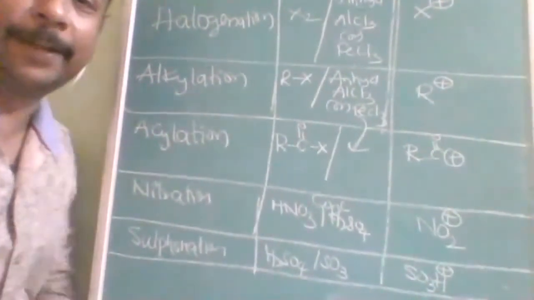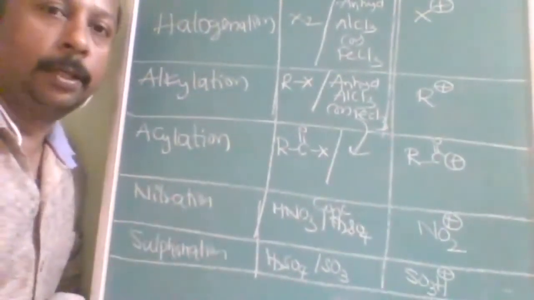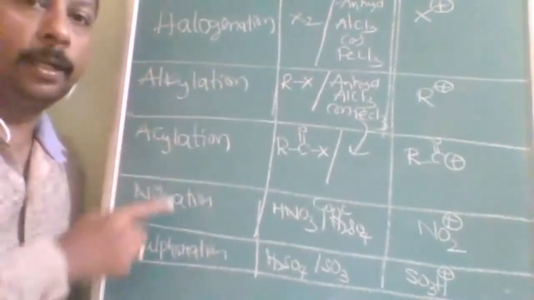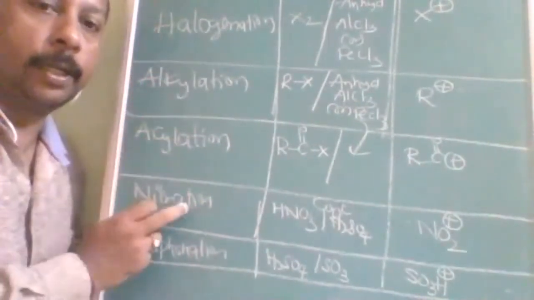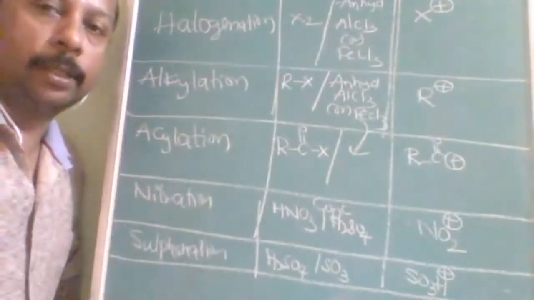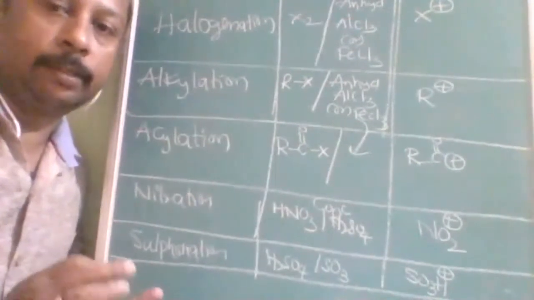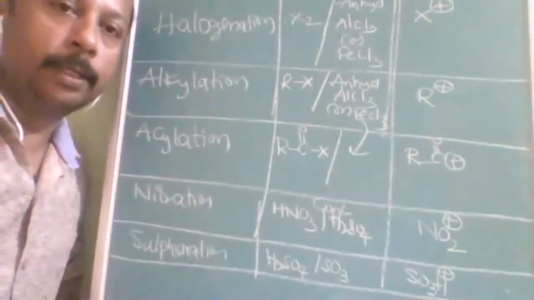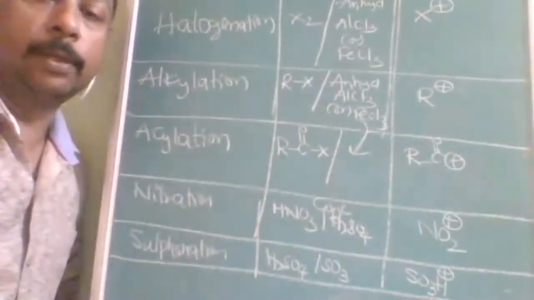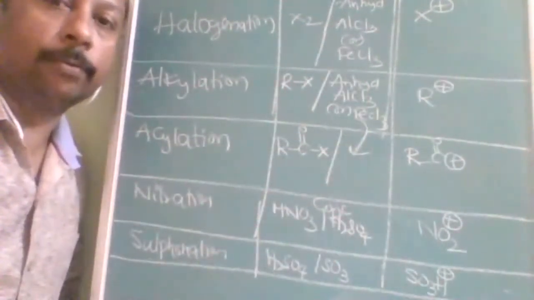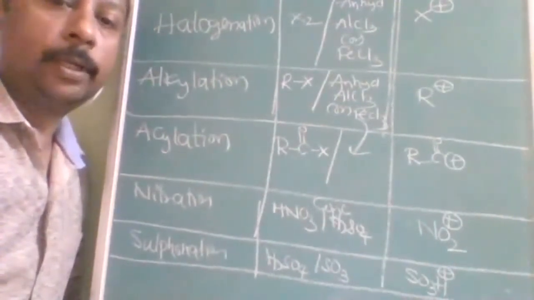Electrophilic substitution main types are how many? Five: halogenation, alkylation, acylation, nitration, and sulfonation. These are very, very essential. There are many more things, but there is no use of them. If you understand at least this minimum concept, then it will be easy for you. I think all of you have noted down now.